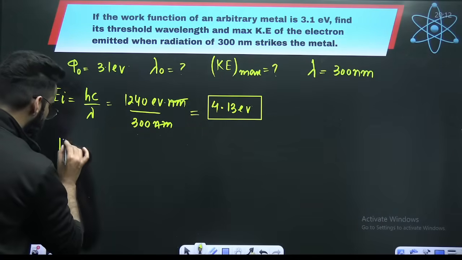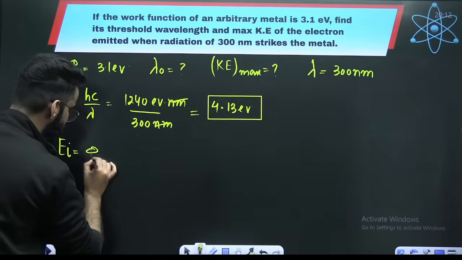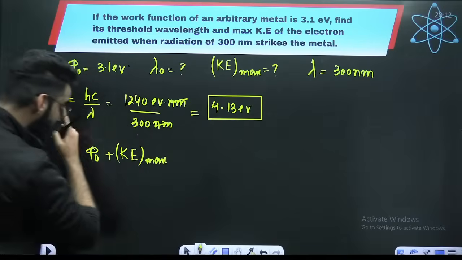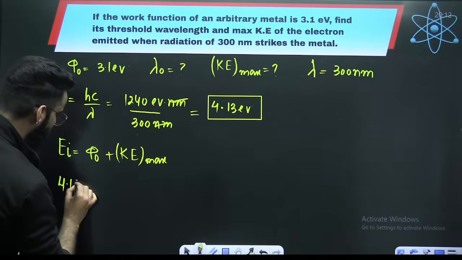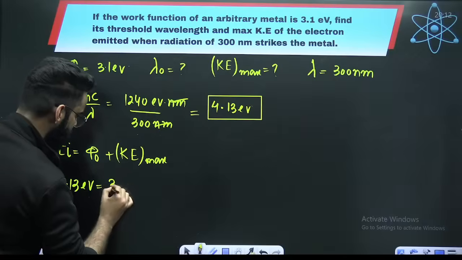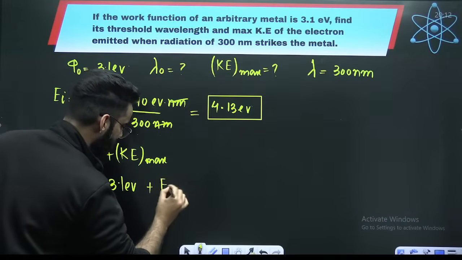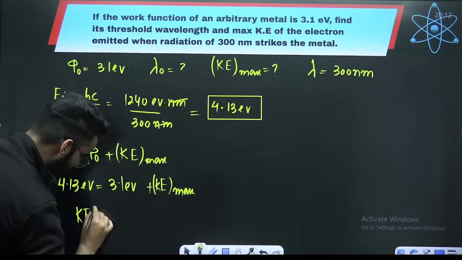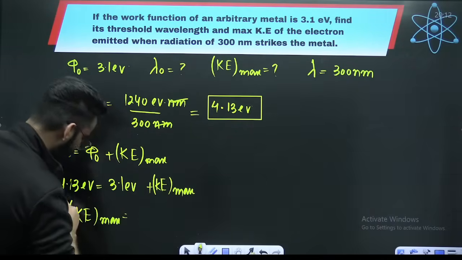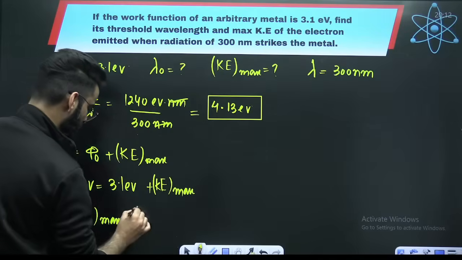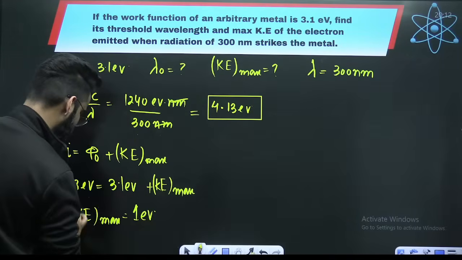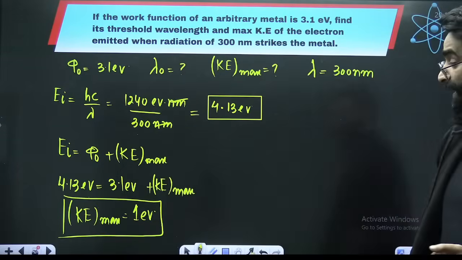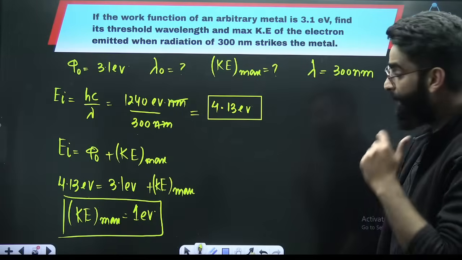Now, as per the photoelectric equation, incident energy is equal to work function plus maximum kinetic energy, right? Incident energy is 4.13 electron volts. Work function is 3.1 electron volts. Can't you calculate the maximum kinetic energy of the photoelectron from here? Tell me the maximum kinetic energy, quick. 4.1 minus 3.1, which will be almost 1 electron volt. Almost 1 electron volt is the maximum kinetic energy, right?